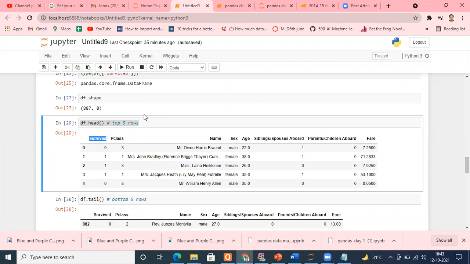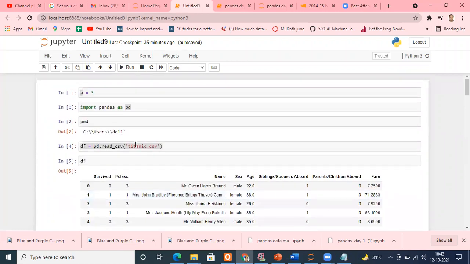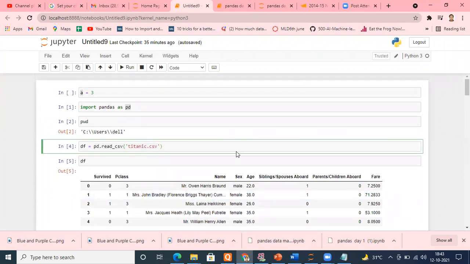Okay, sir. Fine. Now what happened? This file right now was in the same directory. Suppose it is in a different directory. So how can I access it? Two ways are there. Change your system configuration. Remember we imported the sys module and I told you how we can change where Python searches for the file while your Jupyter searches for the files. You can do it that way. If you don't want that way, you can directly use the path.